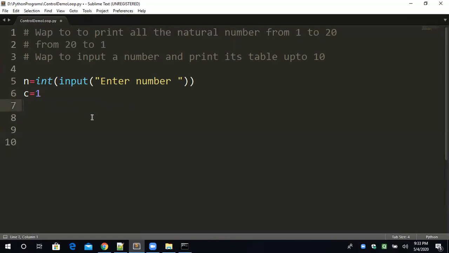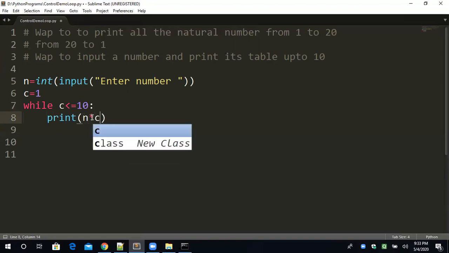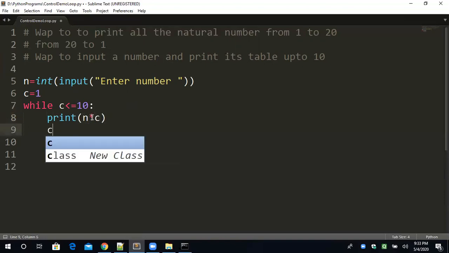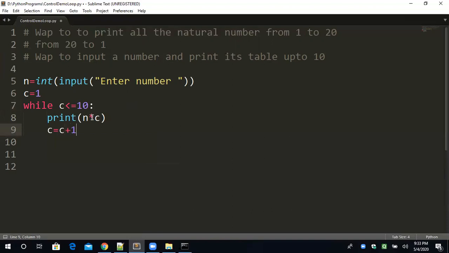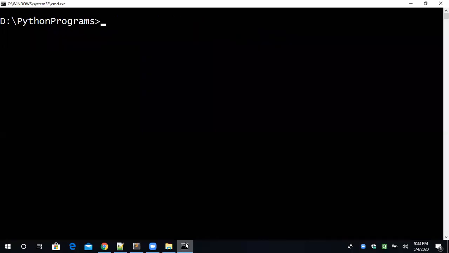c is equal to 1, it's a counter variable. While c less than equal to 10, because we have to print the table from 1 to 10. Print n into c. Okay, and c is equal to c plus 1. Understand? It depends upon you how you want to print the output, in which way you want the output, vertical or horizontal. Okay, this is basically providing the vertical. Just a moment, I'm just saving it. Let me check. Clearing the screen.